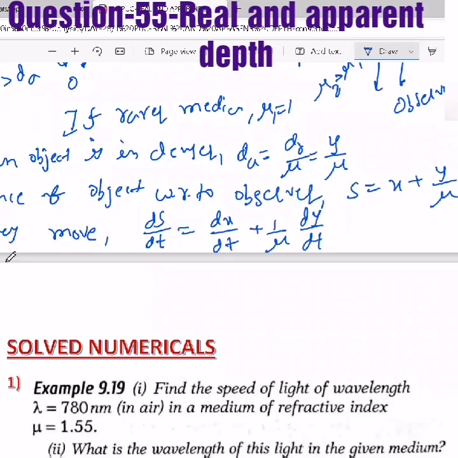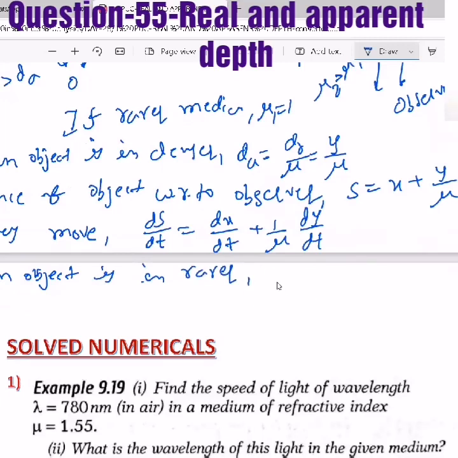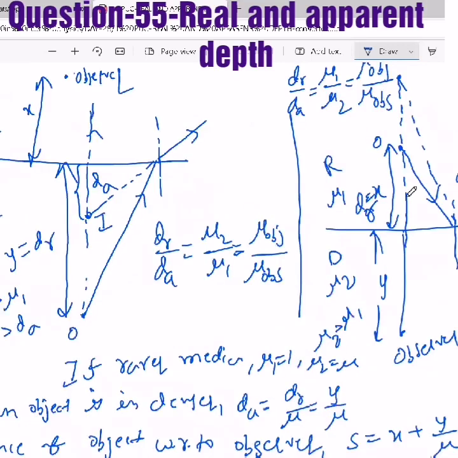In the same way, when you consider the object in the rarer medium now, that means now the apparent distance is mu times, because mu1 I have taken as 1 and mu2 you take as mu, so it will become mu into d real or mu into x, because x was the real distance.